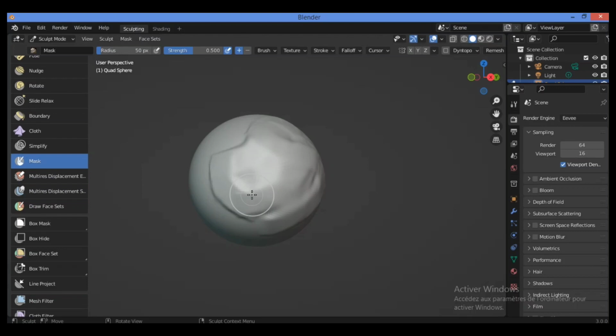This brush paints selection on parts of a mesh to be unaffected by other brushes. For example, let's select a region, paint this region.